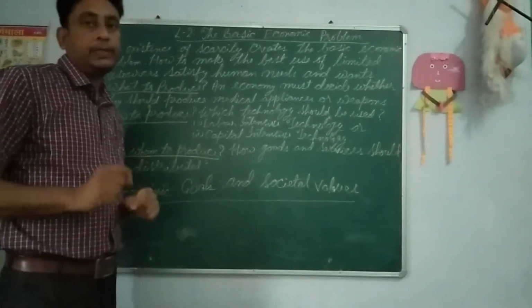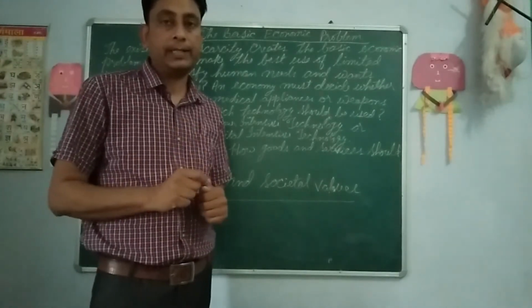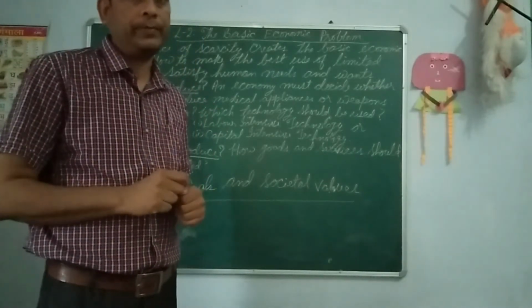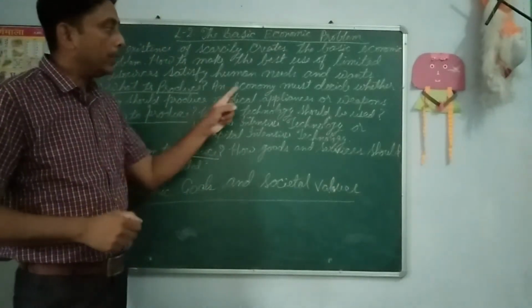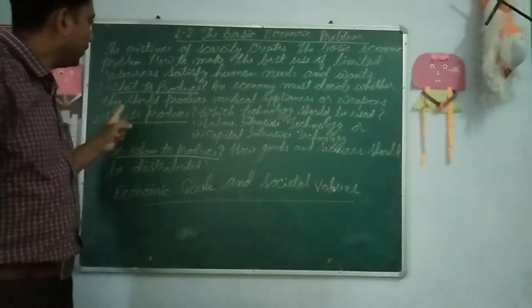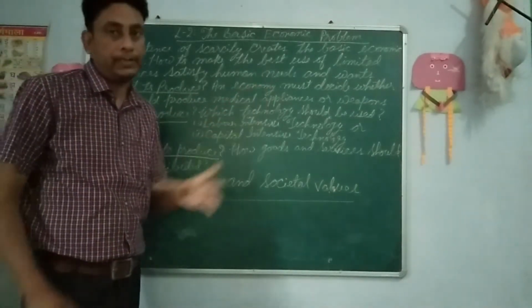What to produce is the first question which comes in the economy, and this could be considered the first problem in economy. An economy must decide whether it should produce medical appliances or weapons.